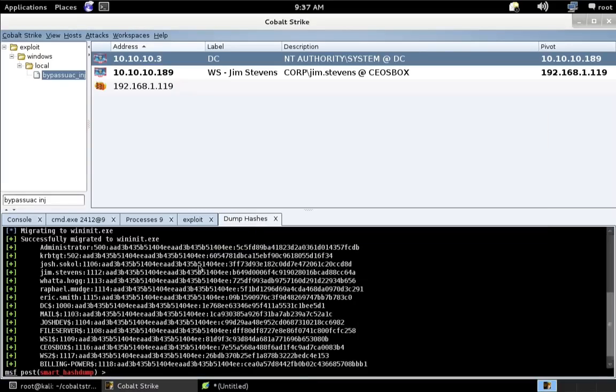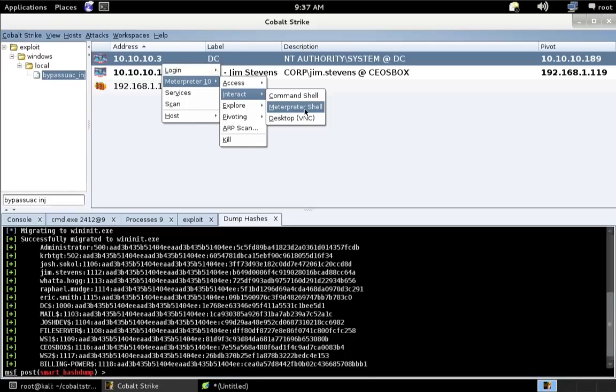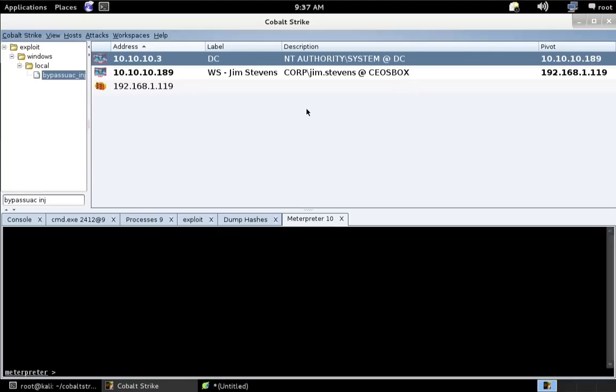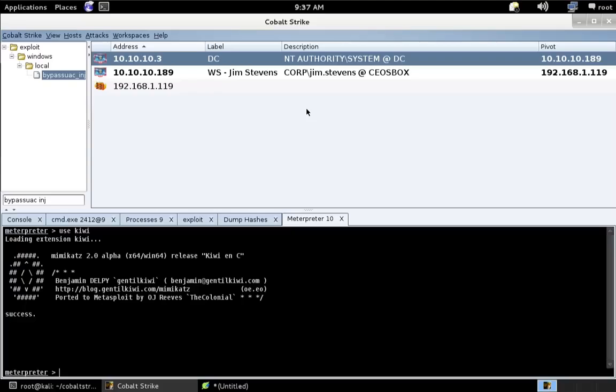The next thing to do is to open up Meterpreter and interact with it. Let's go Meterpreter, interact, Meterpreter shell. And let's load the Kiwi extension. The Kiwi extension is the Metasploit Framework's version of Mimikatz 2.0. Of course, Mimikatz is developed by Benjamin Delpy, but this extension was made available to us in Meterpreter by O.J. Reeves, aka the Colonial.